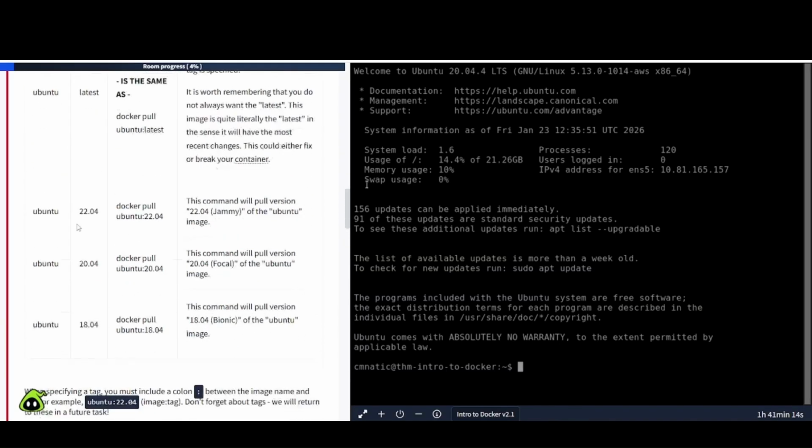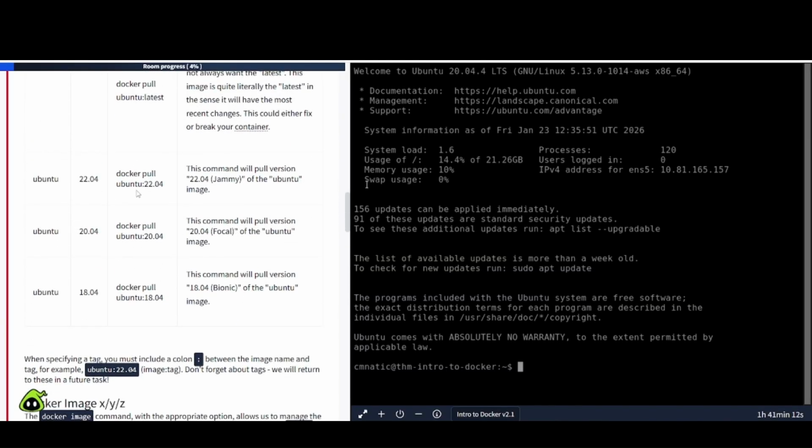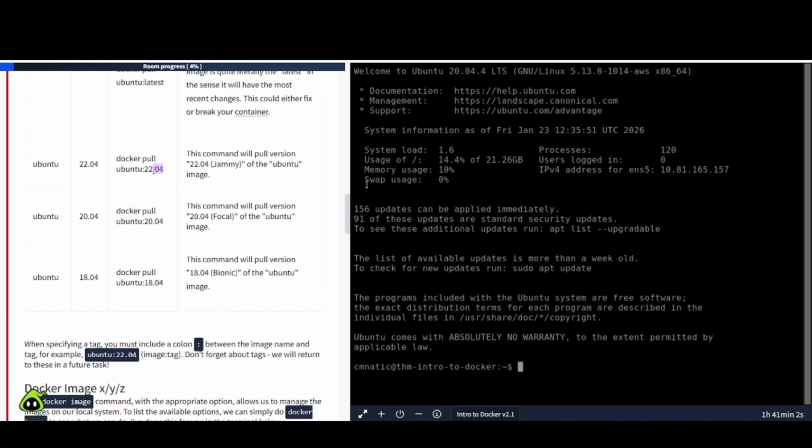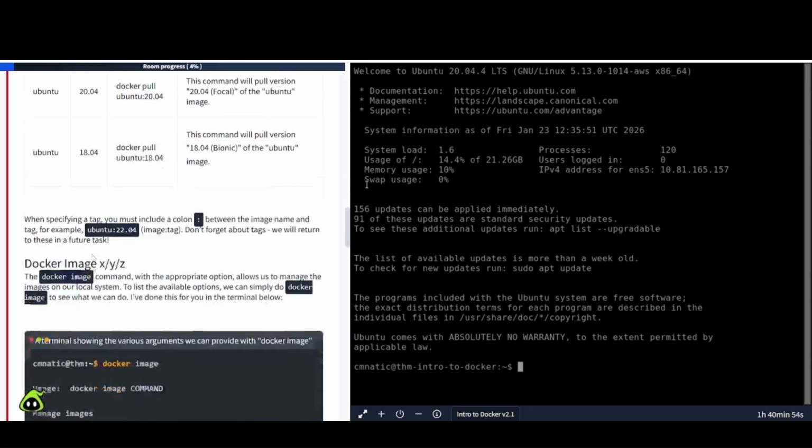And you have the other ones here. So you have Ubuntu 22.04, docker pull ubuntu:22.04. This command will pull version 22.04 Jammy of the Ubuntu image, and it looks pretty straightforward. Okay, so they're specifying the version that they want to pull down here. So the next one's going to be version 20.04, then 18.04. Okay, so I think we get the gist of that.